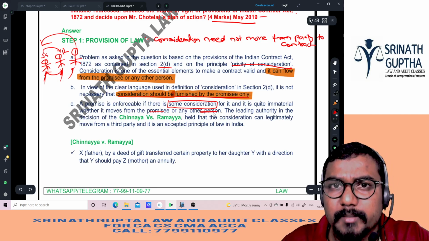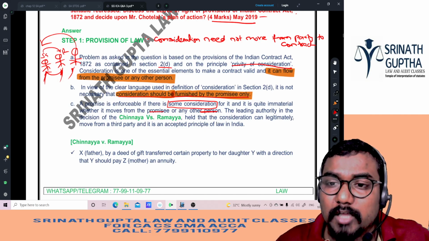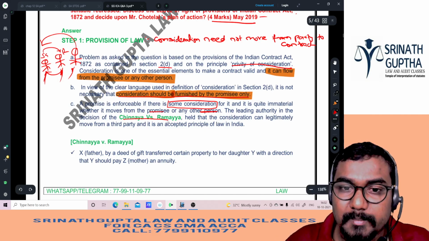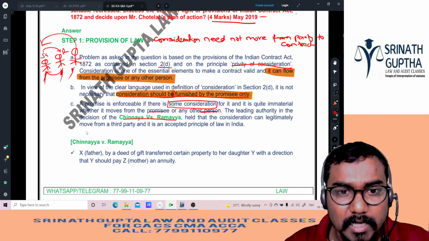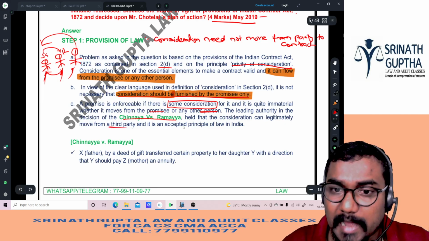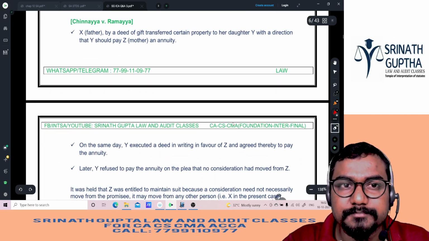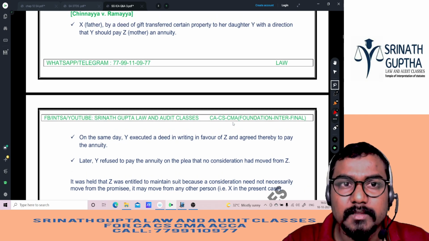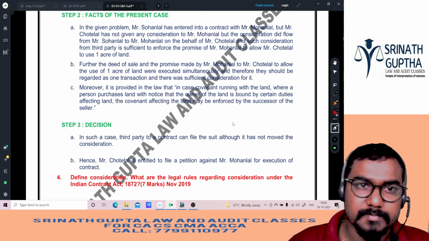I am giving you knowledge. What are you giving me? You are not giving me anything. Something came from your father, beta. The leading authority, the decision in Chinnaya versus Ramaya, held that consideration can legitimately move from the third party, and it is an accepted principle of the law. So I have explained the Chinnaya versus Ramaya case law fully here. Next, facts of the present case, I have explained in the given problem.